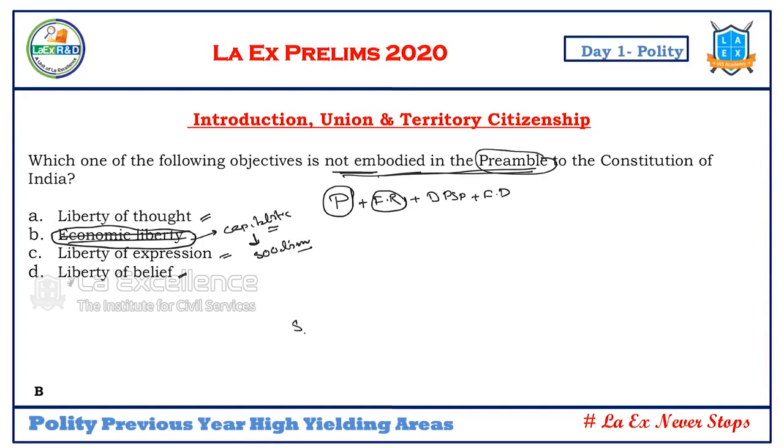But justice, social, economic, political justice, is mentioned. Equality, what is that? Equality of status and opportunity. But justice-wise, it is social, economic, political. He just played between, in the place of economic justice, economic liberty. So he plays with those words. And if you are conscious and you repeatedly read, so through this question, I am going to emphasize the principle